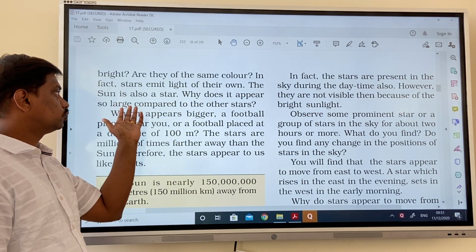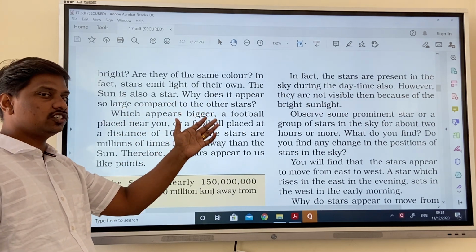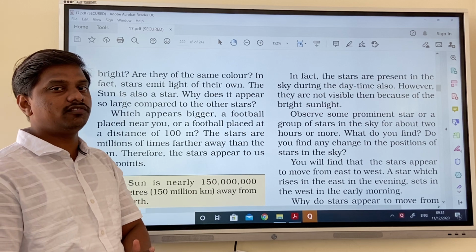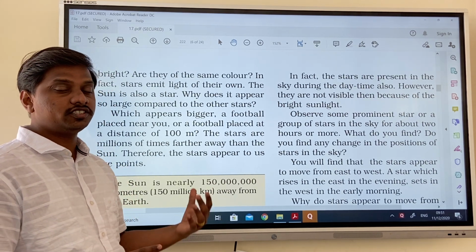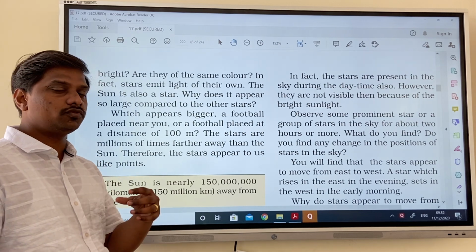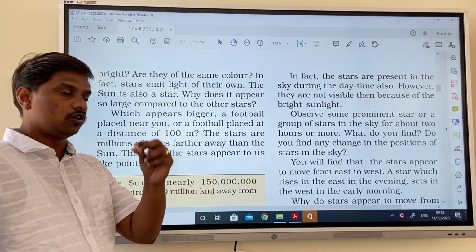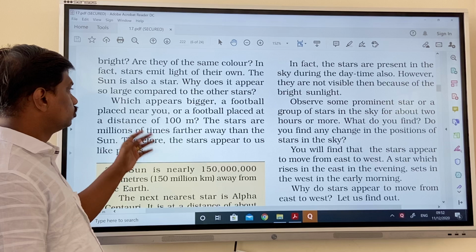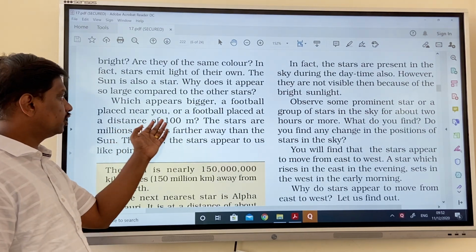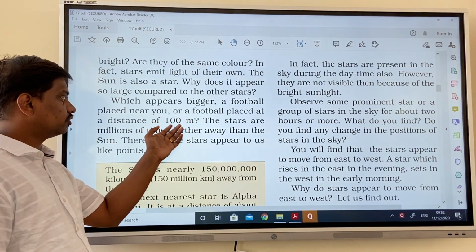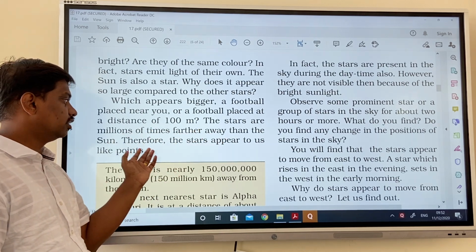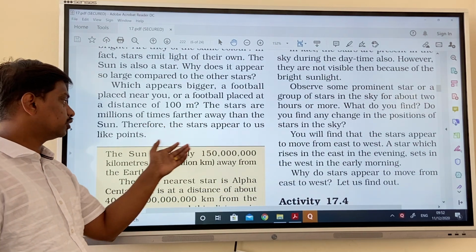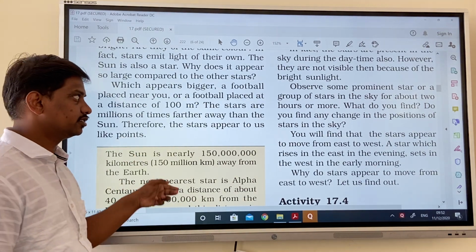Why does it appear so large compared to the other stars? The sun is very near to the earth, so that's why it looks very large when compared to the other stars. Other stars are very far away from the earth, so they look very small. Which appears bigger, a football placed near you or a football placed at a distance of 100 meters? The stars are millions of times further away than the sun. Therefore, the stars appear to us like points.